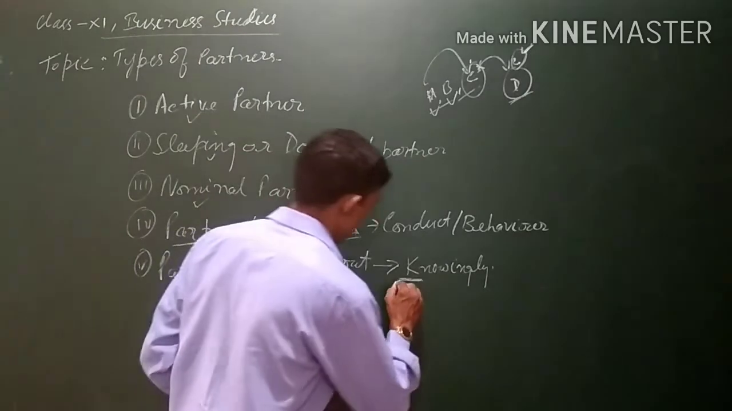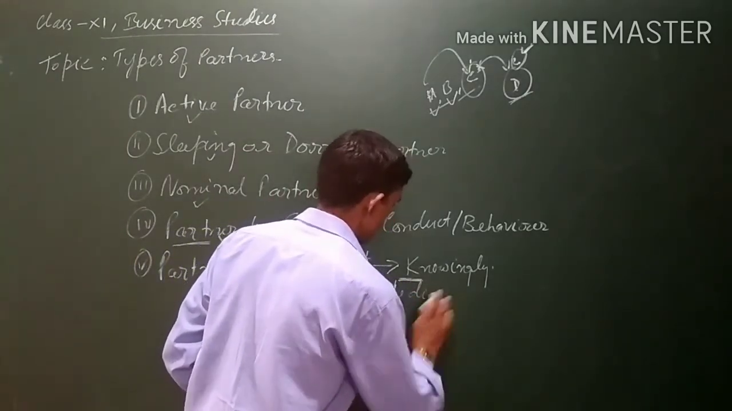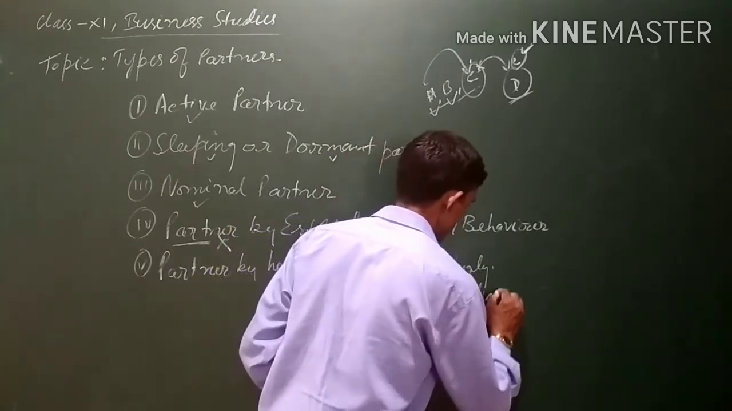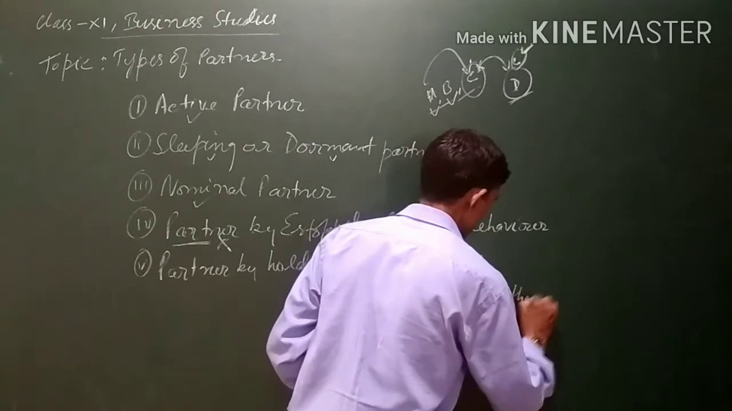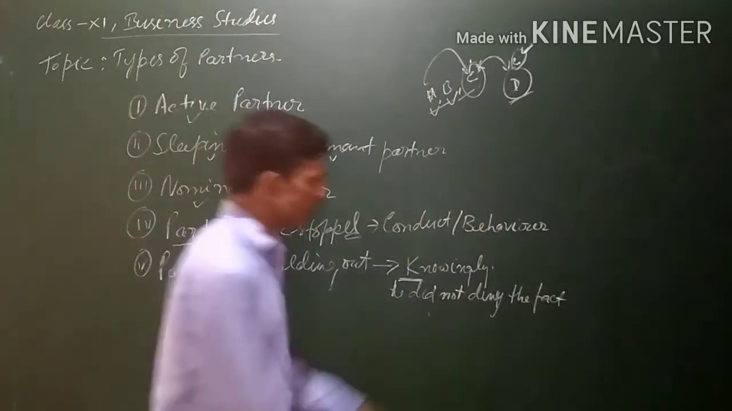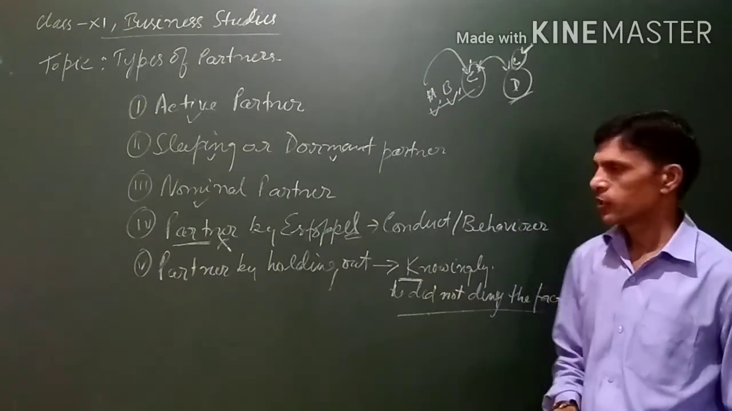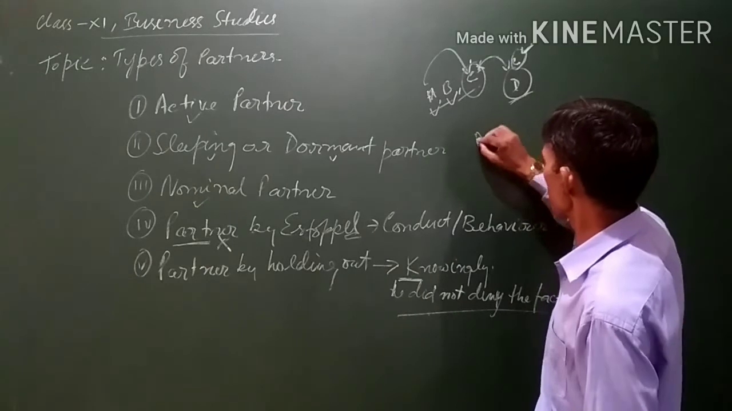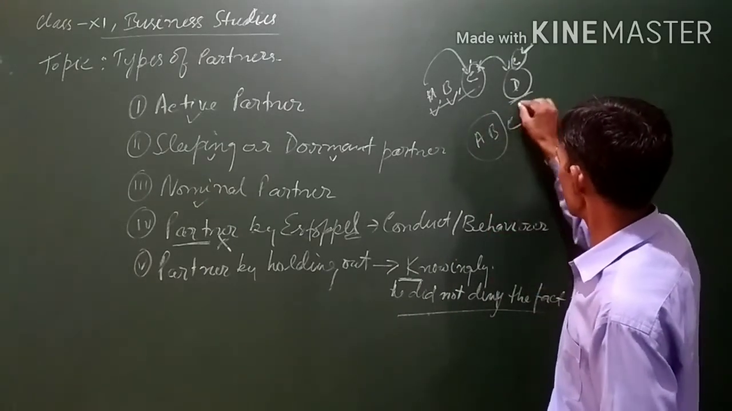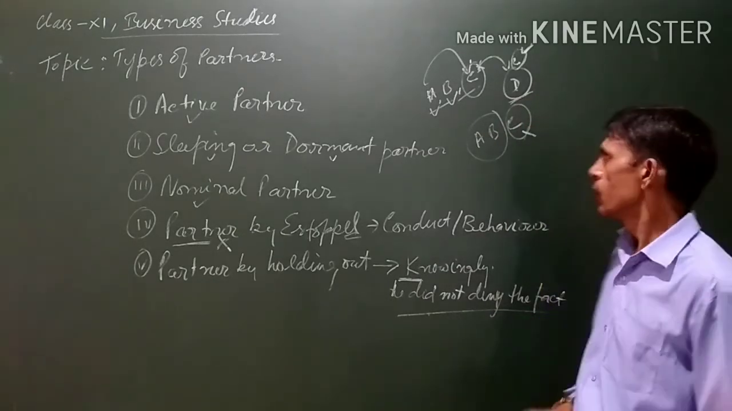Moreover, this particular person did not deny the fact. He did not deny the fact means he did not deny the fact that he is a partner. Suppose these are the three persons, A, B, C. A and B are partners, C is not a partner.